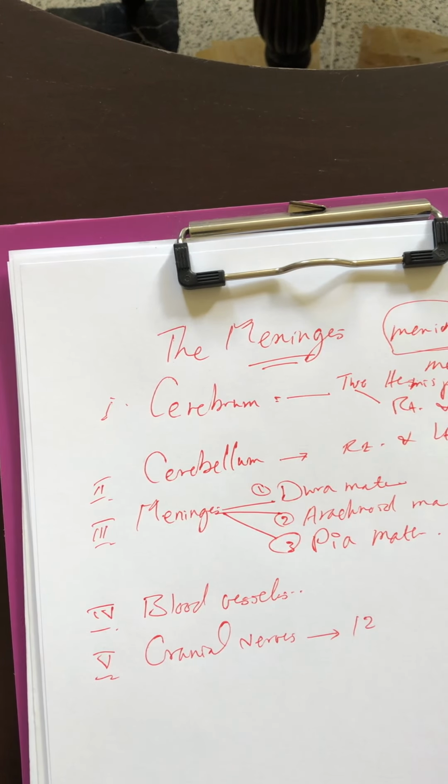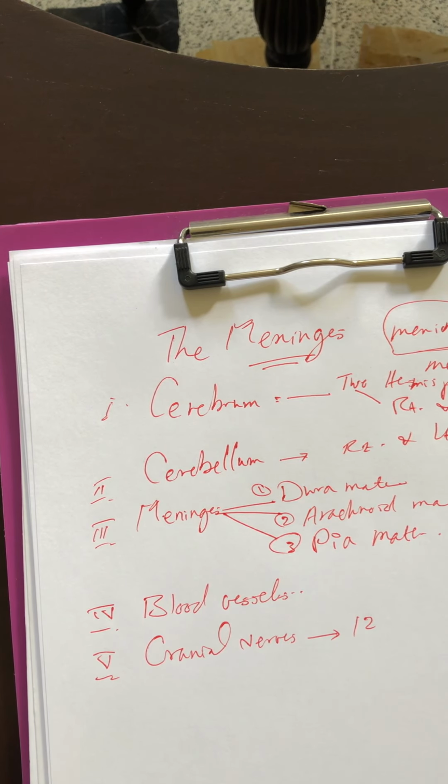Number 1 is olfactory. Number 2 is optic. The third is oculomotor. The fourth is trochlear. The fifth is the trigeminal. The sixth is the abducent. The seventh is the facial nerve. The eighth is the vestibulocochlear. The ninth is the glossopharyngeal. The 10th is the vagus. The 11th is the accessory nerve. And lastly, the 12th cranial nerve is the hypoglossal nerve.